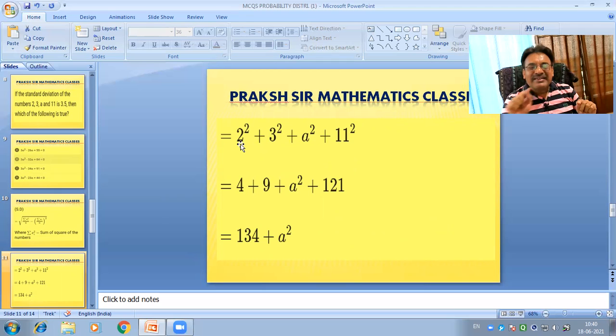So write sigma xi square equals 2 square plus 3 square plus 8 square plus 11 square. Then we solve this: 2 square is 4, 3 square is 9, a square, 11 square is 121. After adding 121 plus 4 plus 9, we get 134 plus a square, and this is our sigma xi square. Similarly, we find sigma x, the sum of the given four numbers, that is 2 plus 3 plus a plus 11. This is sigma x.